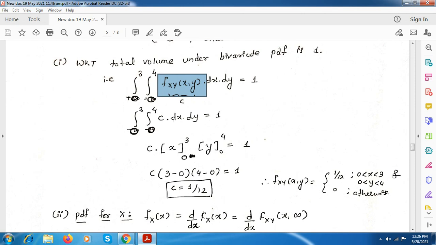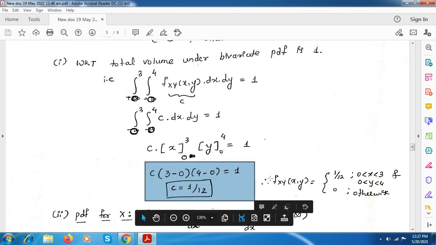Take this constant outside, and integration with respect to dx will be x, and integration with respect to dy will be y. Put the upper and lower limit in both x and y. Here the upper and lower limit are 0 and 3, and here the upper and lower limit are 0 and 4. So when you substitute, you get it as 1 by 12.